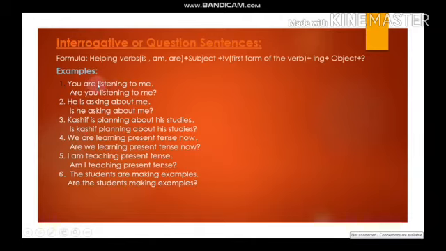When I put not after the helping word, the sentence will become negative, and then it means that an action is not in progress, an action is not happening at the time of speaking. And when I make a sentence interrogative just by changing the position of the subject and the helping verb, then I am actually asking whether an action is in progress or not, an action is happening or not, an action is going on or not. So when I use interrogative, I am asking about an action, whether it is in progress or not, and these are some of the examples.